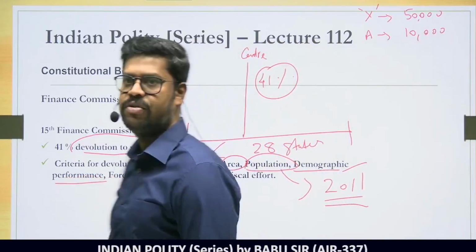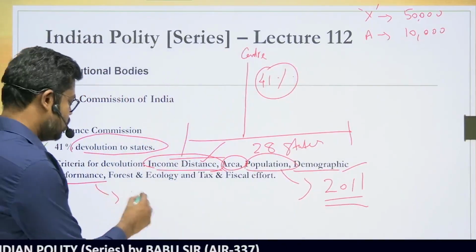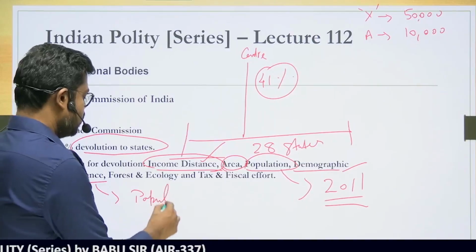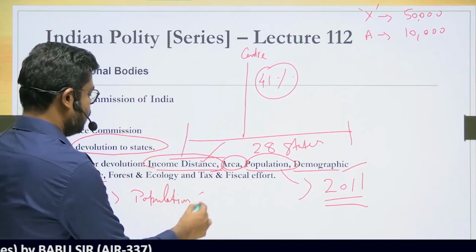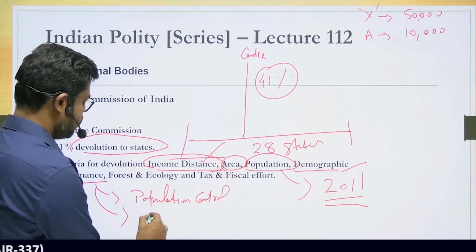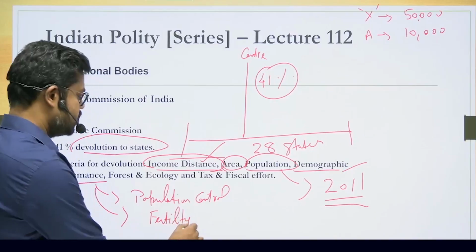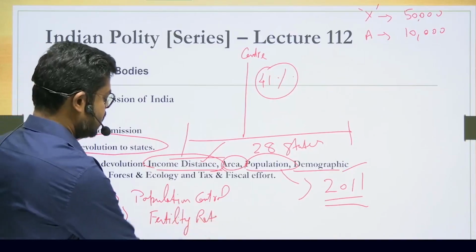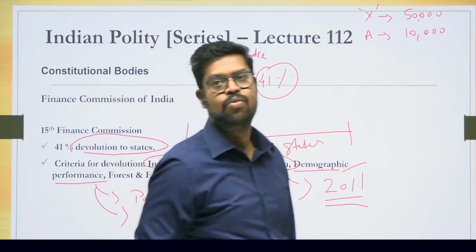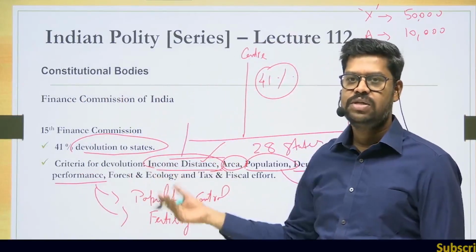What is demographic performance? Demographic performance is based on population control, fertility rate, etc. These are certain parameters which the demographic performance will take into account. So if there is very good effort in population control and in containing the fertility rate, then more credit is given to that particular state. So this is what demographic performance is.